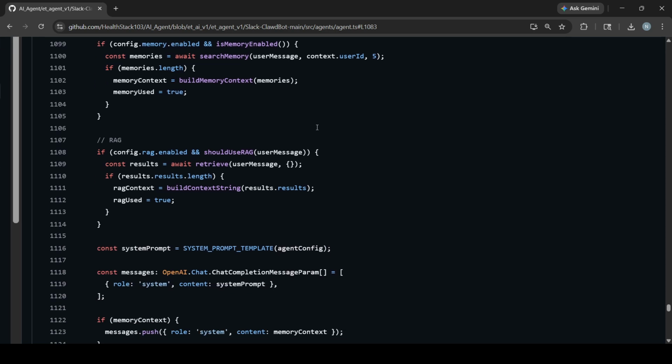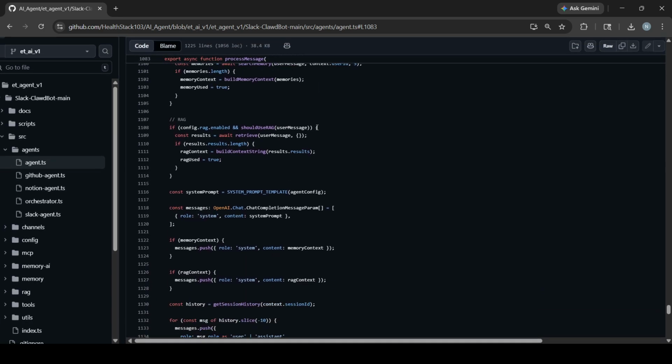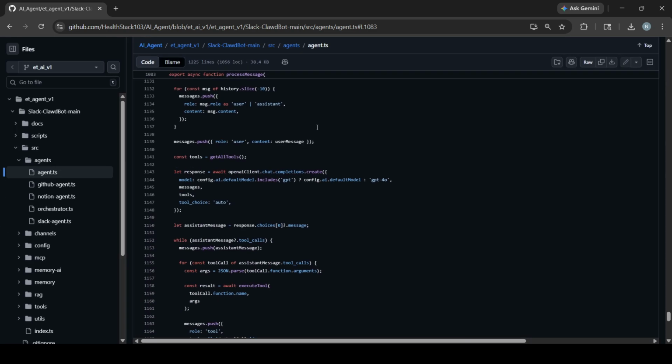Then it builds context for the LLM. We also define tool integrations like Slack actions, GitHub, and Notion using MCP. The model can automatically call these tools when needed. Finally a response is generated and stored, and new memory is saved for future interaction.